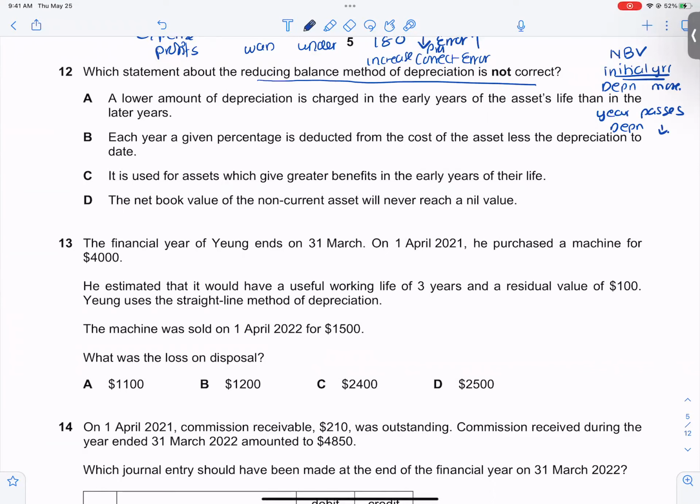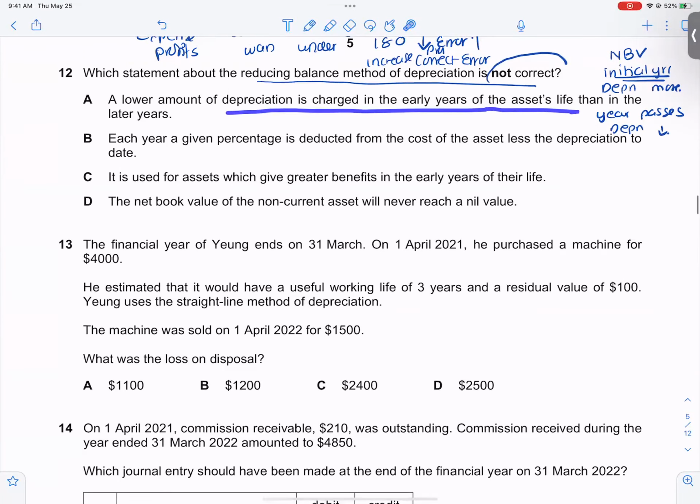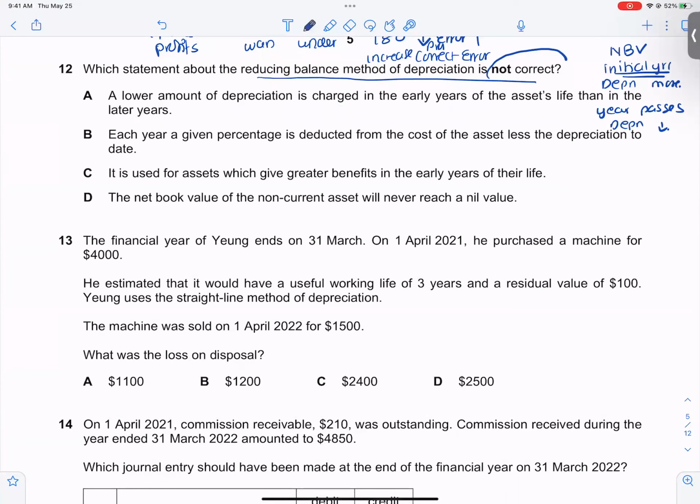So, I want to know which statement is not correct. A lower amount of depreciation is charged in the earlier years of the asset's life than in the later years. This statement is not correct because in the reducing balance method, in the earlier years you charge more depreciation, and in the later years the amount keeps on reducing. So this is incorrect. So this would be the correct option.